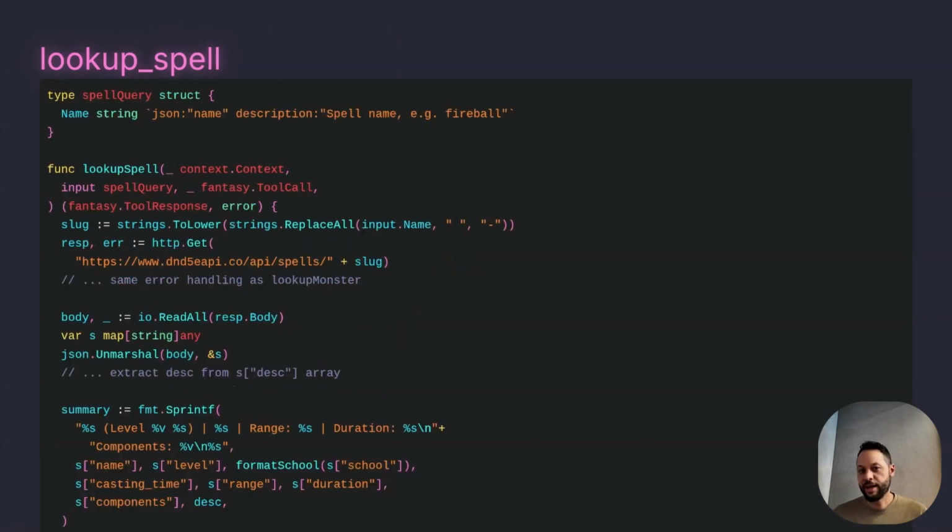characters in the game. And for the lookup spell, it's basically the same pattern using the same API. You'll get back a bunch of different stats about the spell, how effective the spell is, what the spell is supposed to do, how it changes depending on the level of the character, etc. Also notice there's a stat called school there. I had no idea what that was. I had to look it up. Basically, that means school of magic, which is just a category of magic. You don't need to worry about that either.